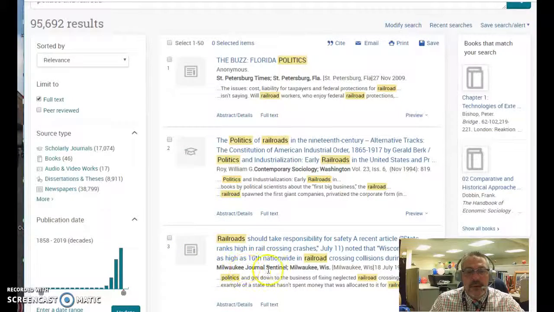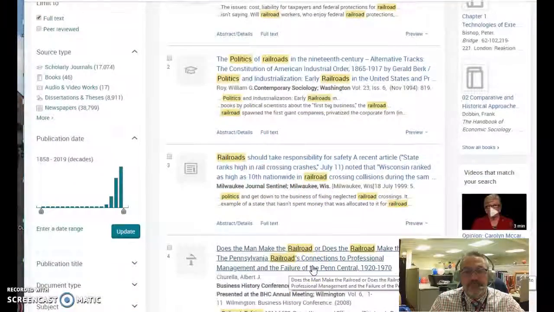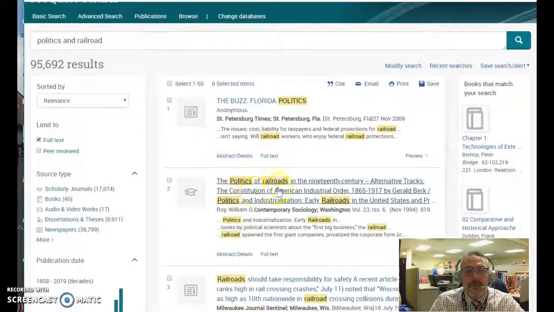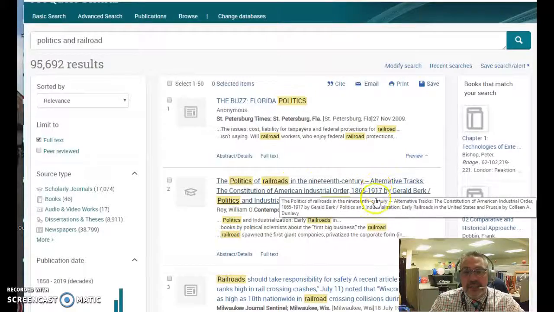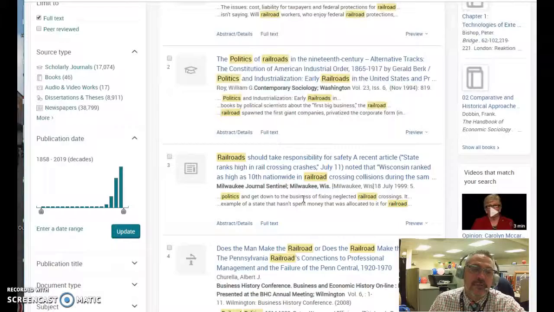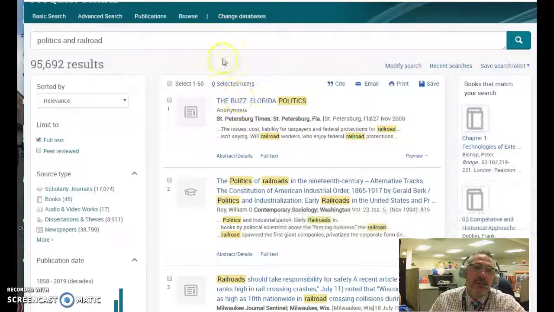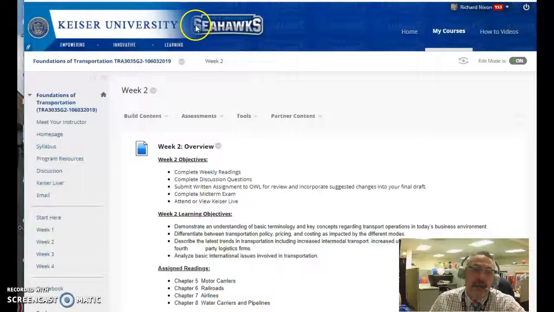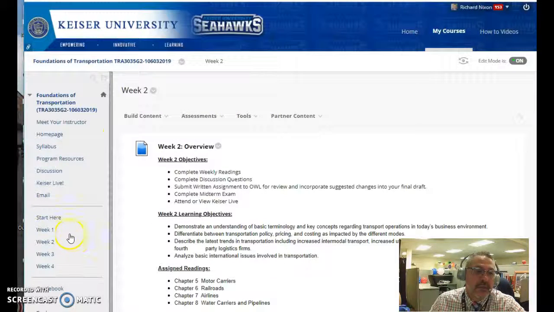Like this is the Milwaukee Journal Sentinel talking about railroads, and here you see the politics of railroads in the 19th century. So if you're writing on this, then these are different ways you can find information for your paper. But just make sure the Learn is working. If it's not, let me know so that we can get IT involved and get that corrected.